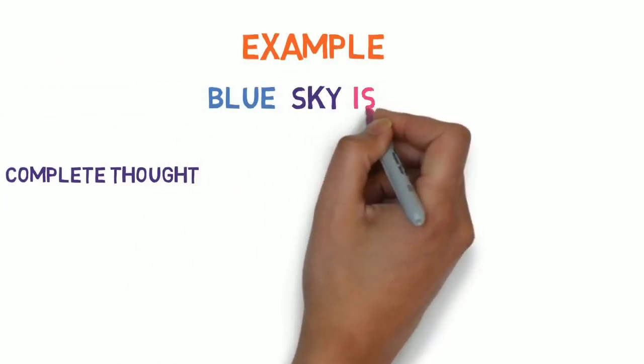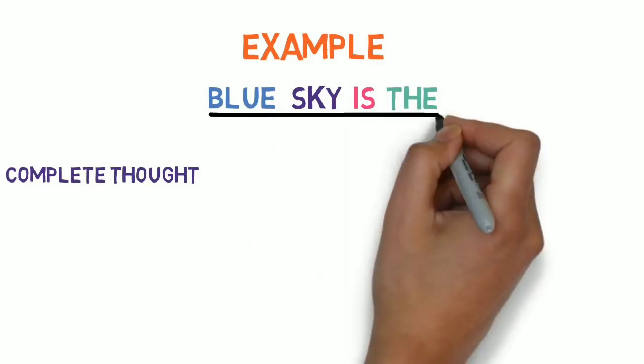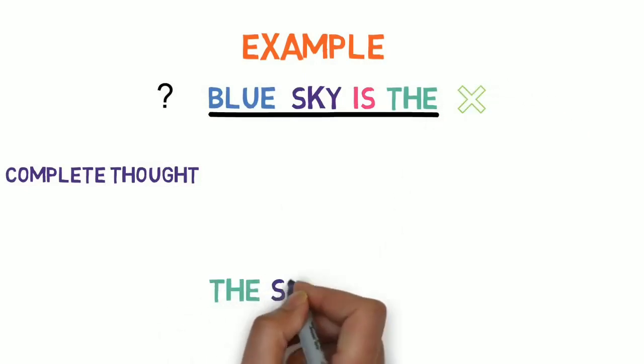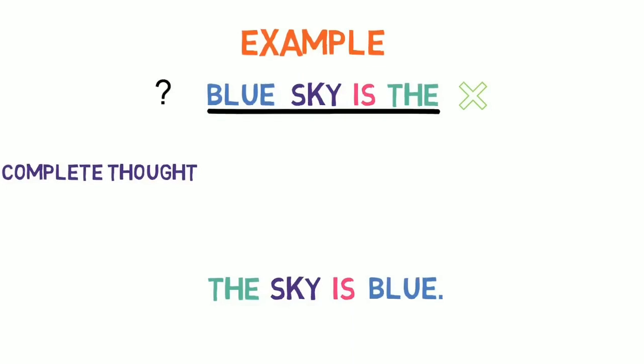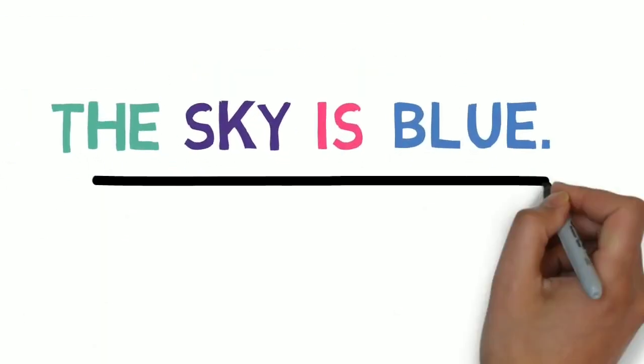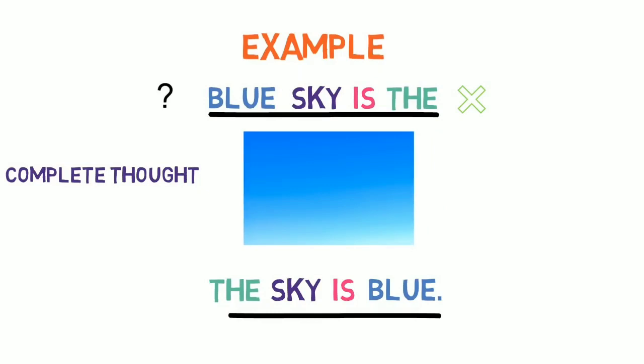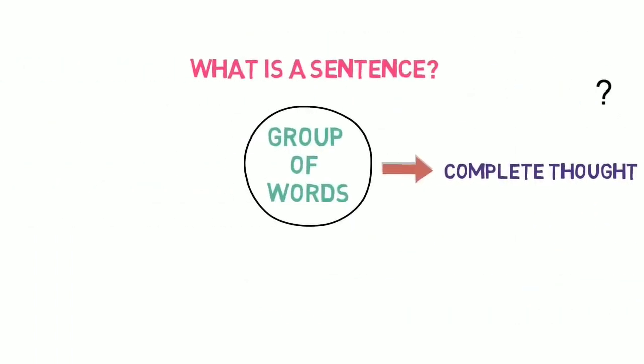Let's see the example. "Blue sky is the." It is a group of words but does not convey any meaning. Is it conveying any meaning? No. This is a group of words but does not have any meaning, so it is not a sentence. The right answer is "The sky is blue." Now we are able to get the color of the sky. So this is a meaningful sentence, and it is absolutely correct. So it is a group of words which has a meaning, right? So this is a sentence.